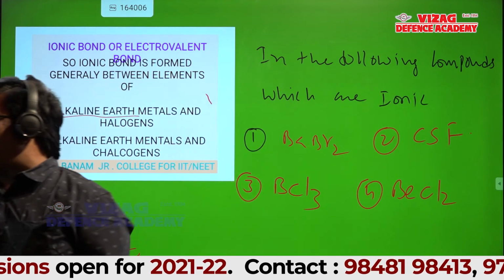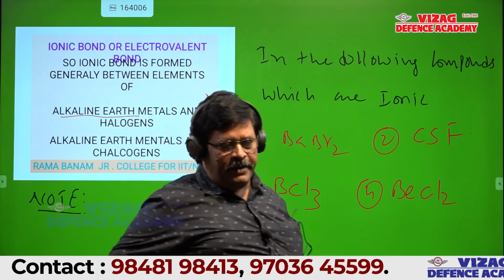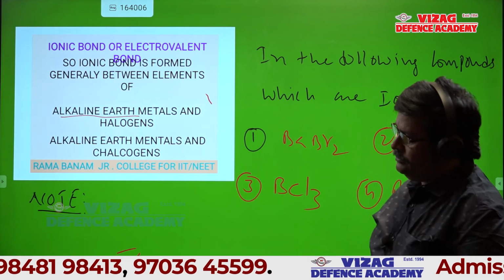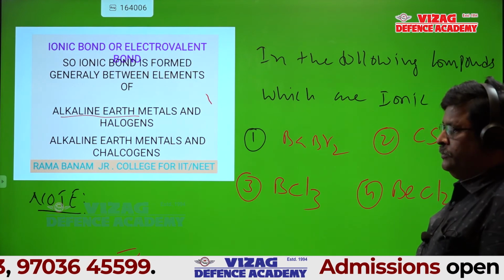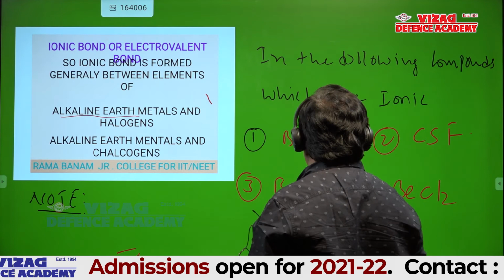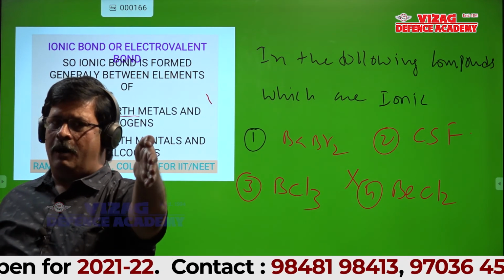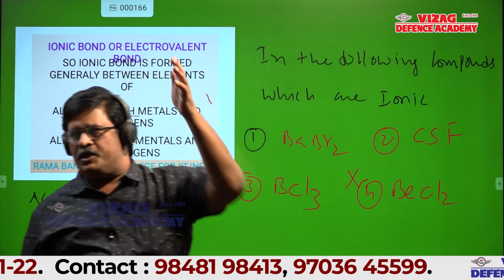Why 3? That's what I am asking, Kranti. Which group element is boron here? How 4? Just now I told you beryllium is the only element that always forms covalent compounds. Still you said it is 4.